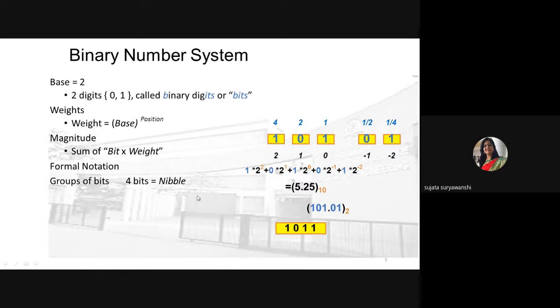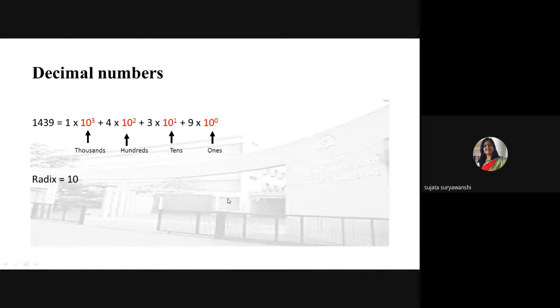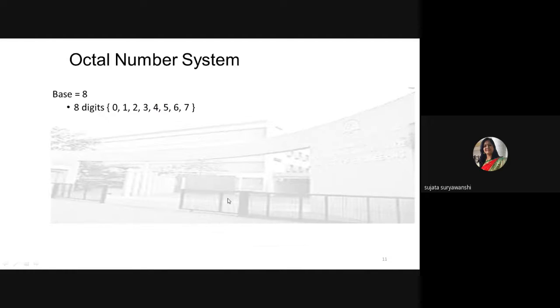As I told previously, a group of 4 binary digits is called a nibble, a group of 8 binary digits is called a byte, and a single binary digit is called a bit. Then the decimal number system I have already explained. After that, the octal number system is there.